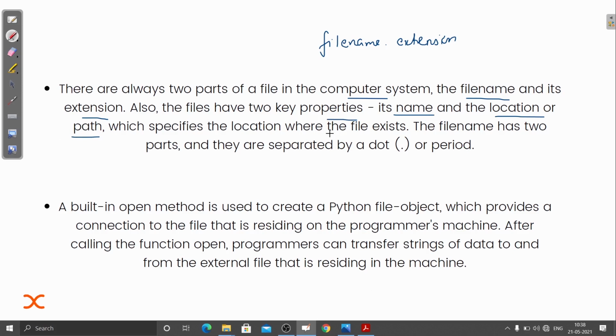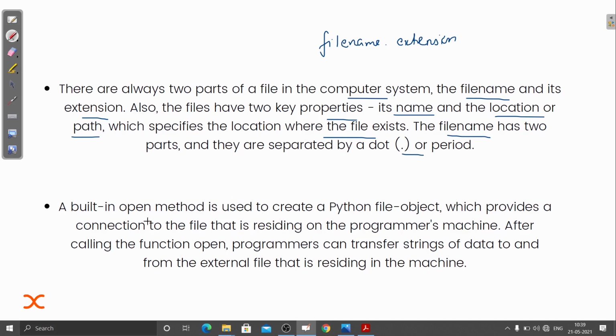I've already explained how you can get to know the location or path of that file, which specifies where the file exists, and also how we can write the name of a file. We write the file name, then a dot, and then whatever the extension is, whatever type of file you want to save.